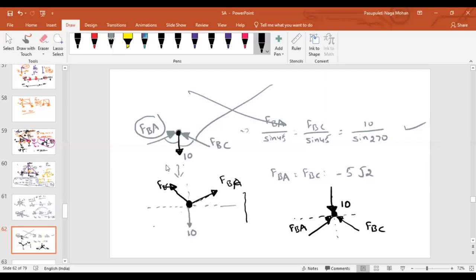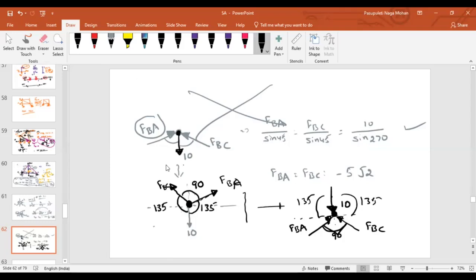If I take FBC, what is the opposite angle? 90 plus 45, 135. What about this angle? This is 45, this is 45, 90. And what about this? 90 plus 45, 135. In this case also the same. Even if I represent it like this, this will be 135, and this will be 135.